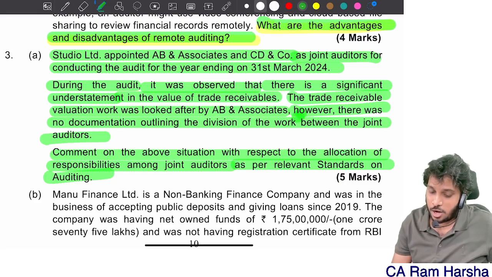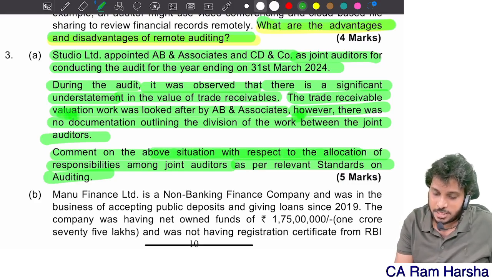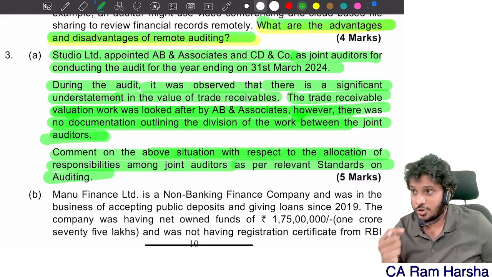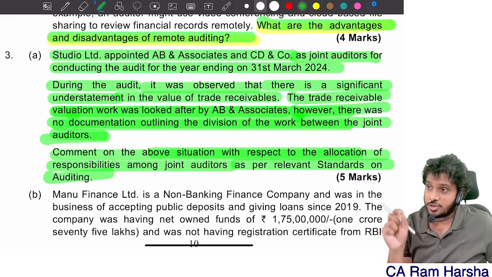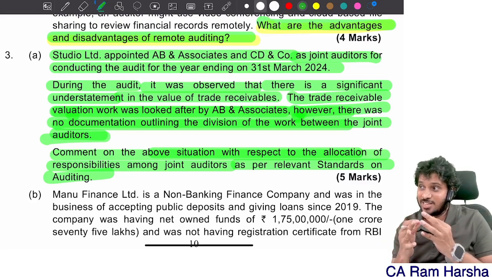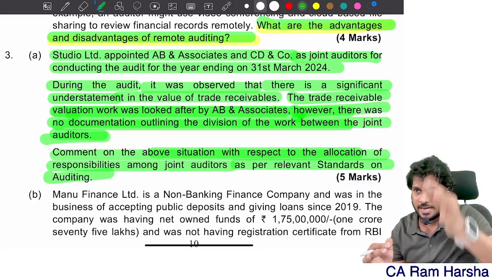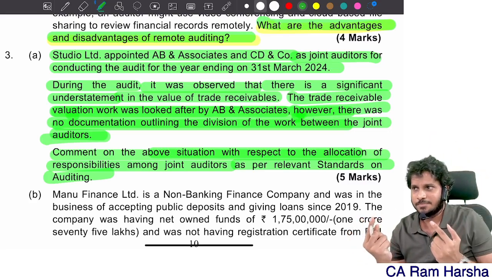Allocation of responsibilities, comment on the above situation. Okay, the trade receivable valuation was looked after by AB Associates. However, there was no documentation regarding specific considerations by joint auditors. You should write that, and you should mention that joint auditors should document. Further, in case where no division of work has happened on a particular area, joint auditors are combinedly responsible. Correct? Answer.